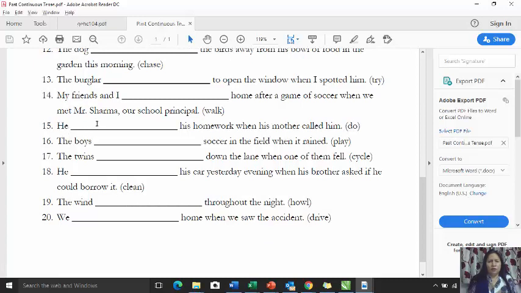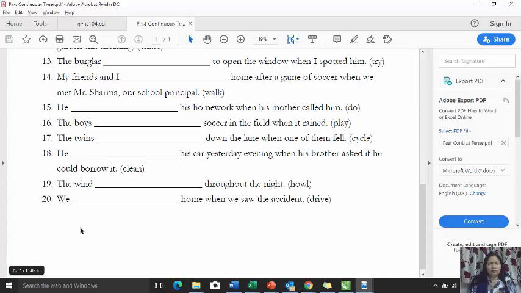Next, he was doing his homework when his mother called him. The boys were playing soccer in the field when it rained. The twins were cycling down the lane when one of them fell. He was cleaning his car yesterday evening when his brother asked if he could borrow it. The wind was howling throughout the night. We were driving home when we saw the accident. So all 20 done, right?